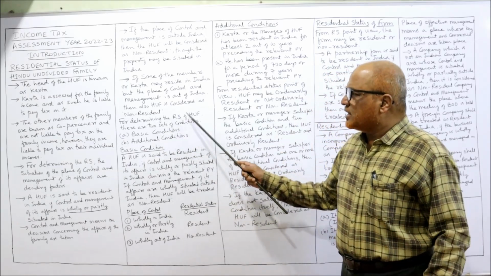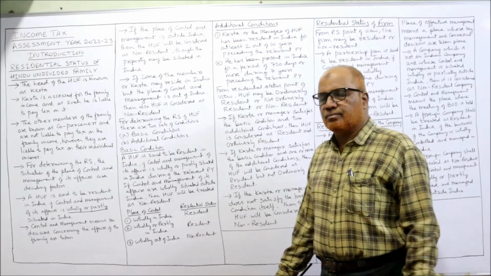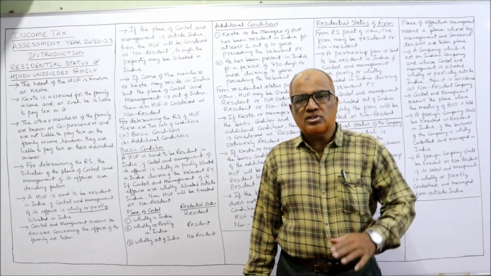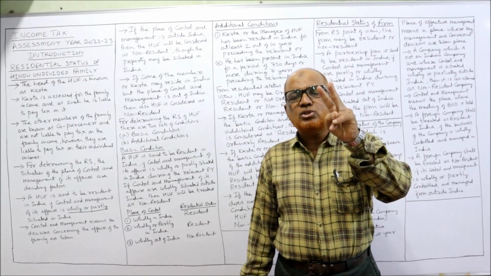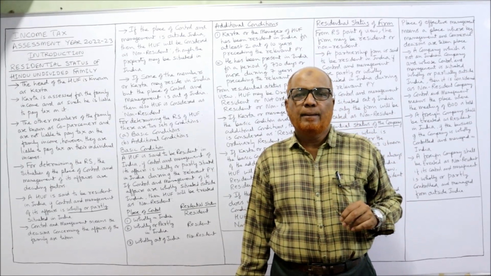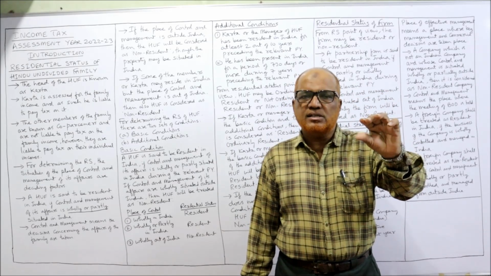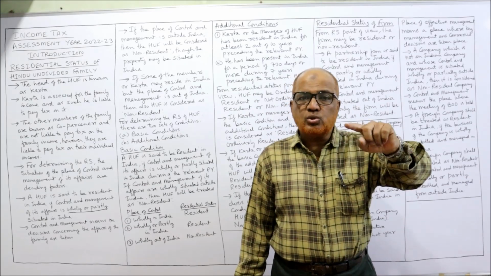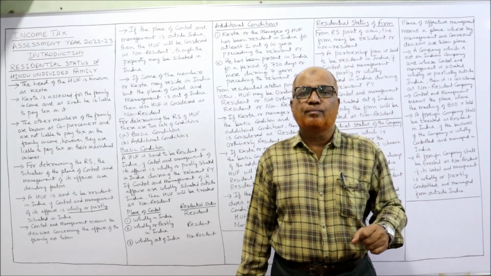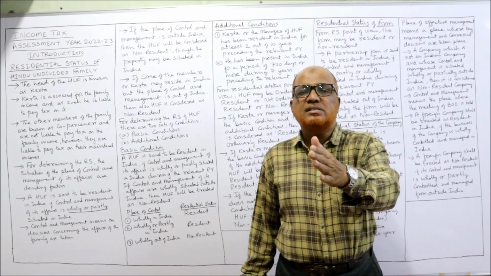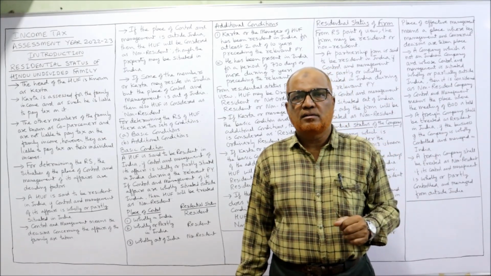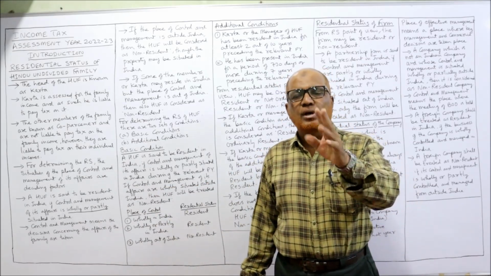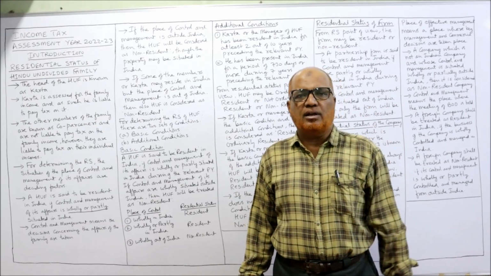Now, for determining the residential status of an HUF, there are two sets of conditions, just like individuals. Just to recall, for individuals there are two basic conditions and two additional conditions. If any one of the basic conditions is satisfied, then the individual will be called resident. Then that individual has to satisfy both the additional conditions, and then the individual becomes resident and ordinary resident. In the same way, in a Hindu Undivided Family also we have two sets of conditions, basic and additional.